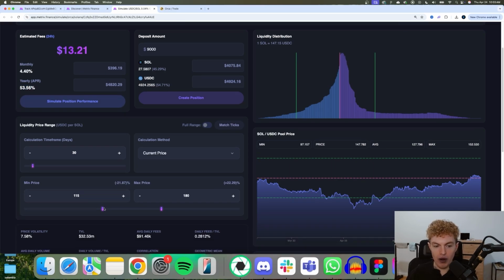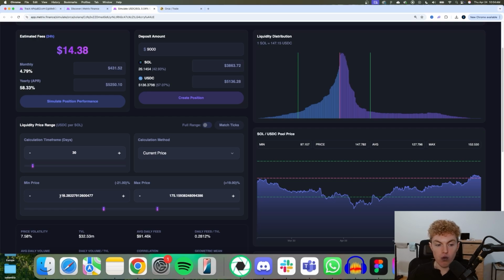We could tighten or widen our range depending on where we think the price of Solana will be. So if we think moving forward, the price of Solana, at least for a bit, will stay between $116 and $175, we can go ahead and set up this range, and we're looking at about 58% APR.